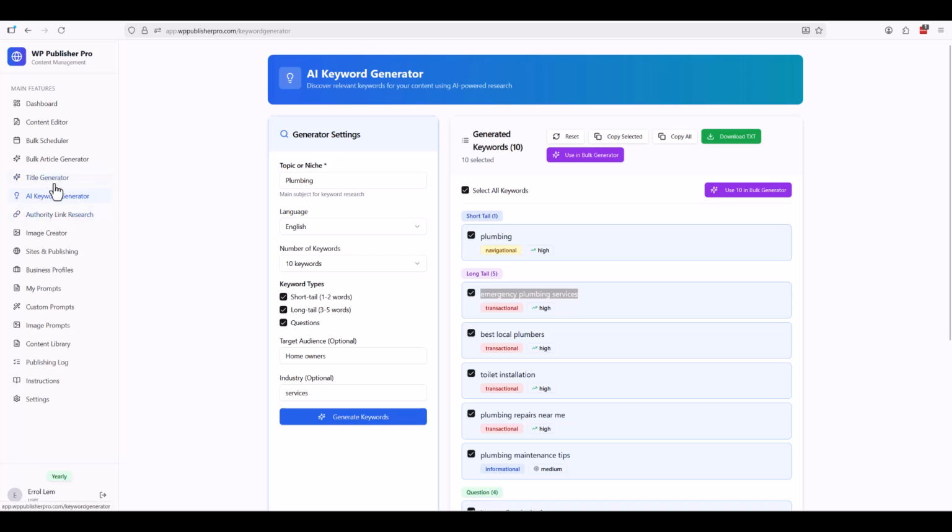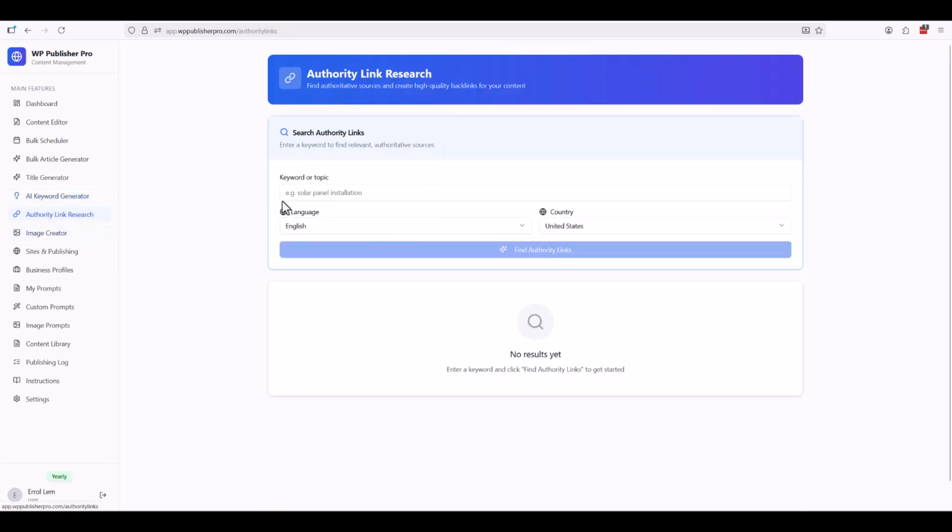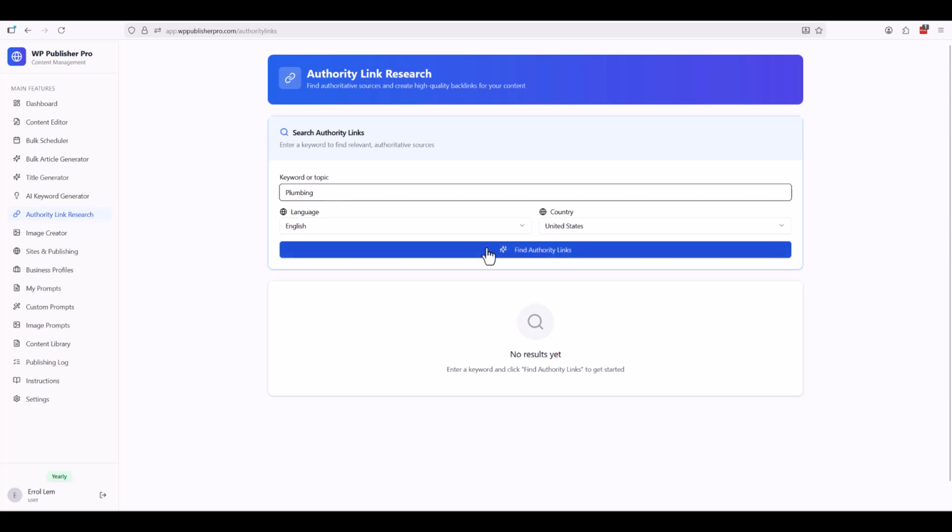This is for me a little bit the same, to organize, prepare a link building gig. So we go to authority link research. What this is going to do is, let's say I put in plumbing. No idea if you see something, United States, right?